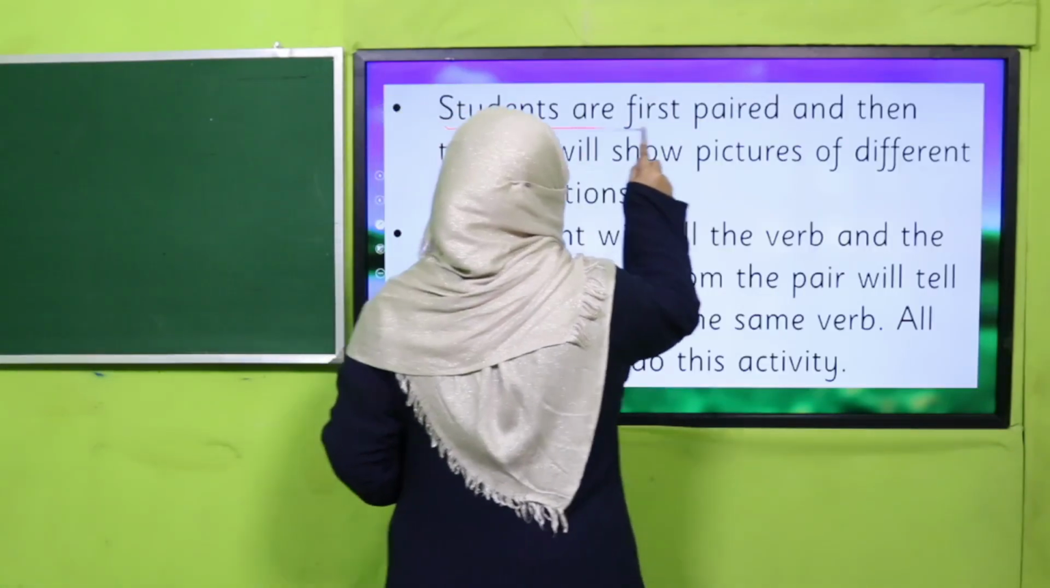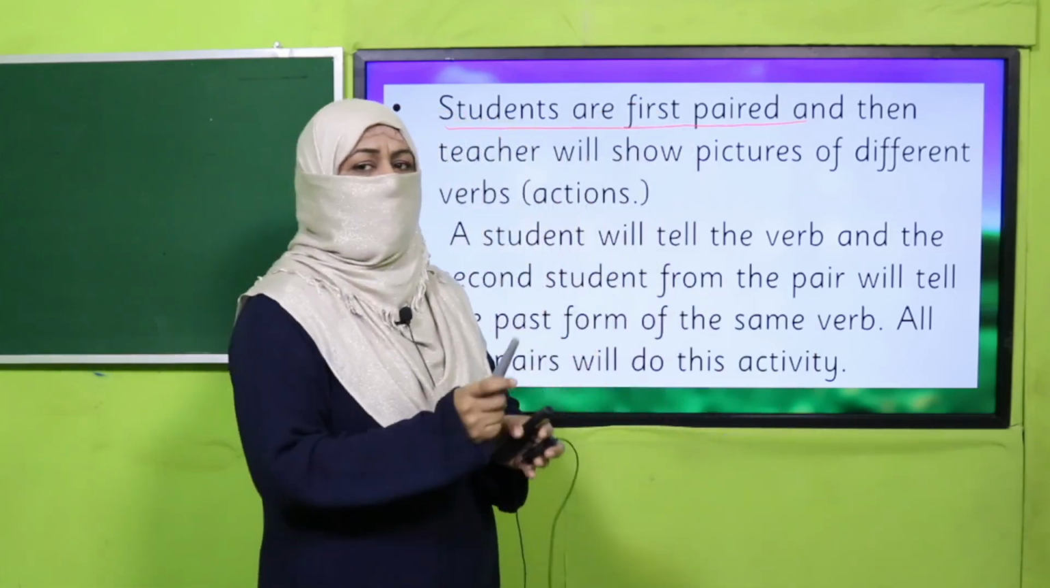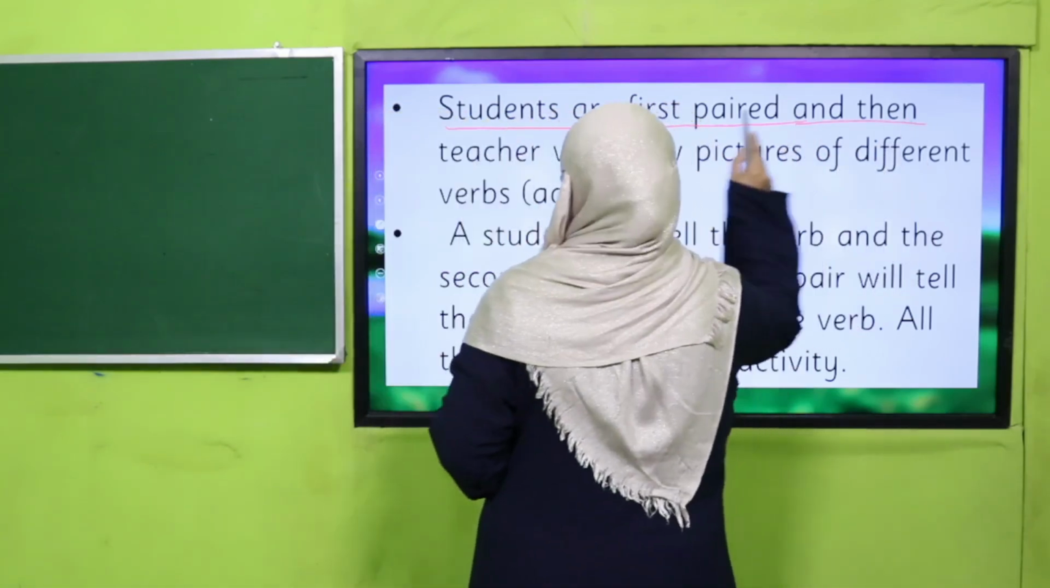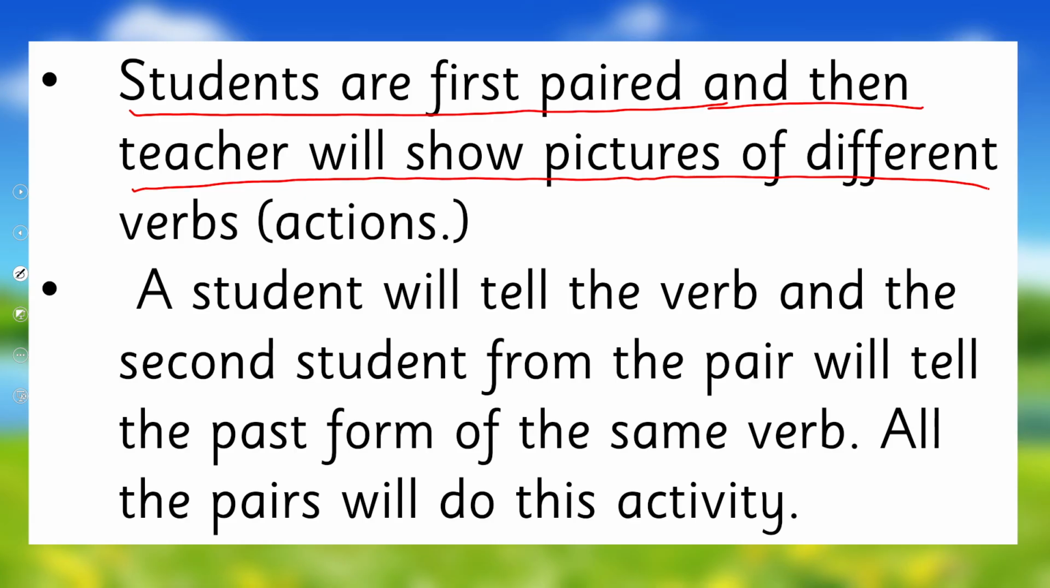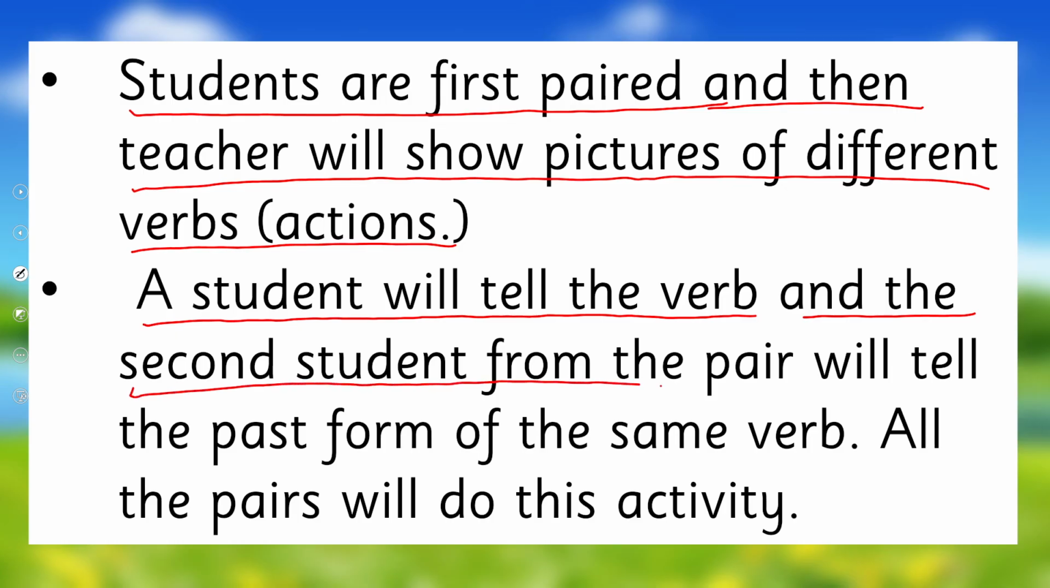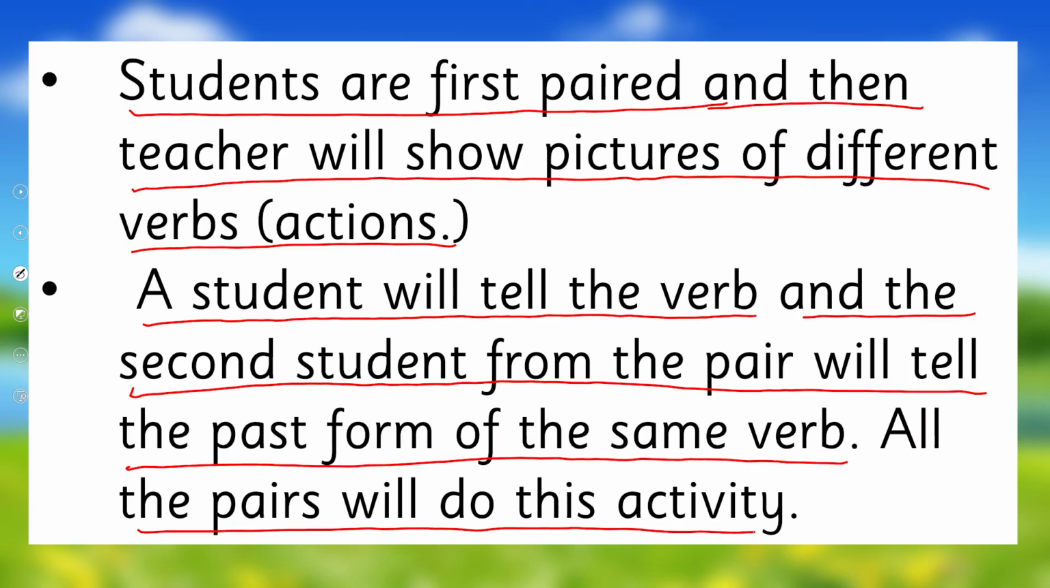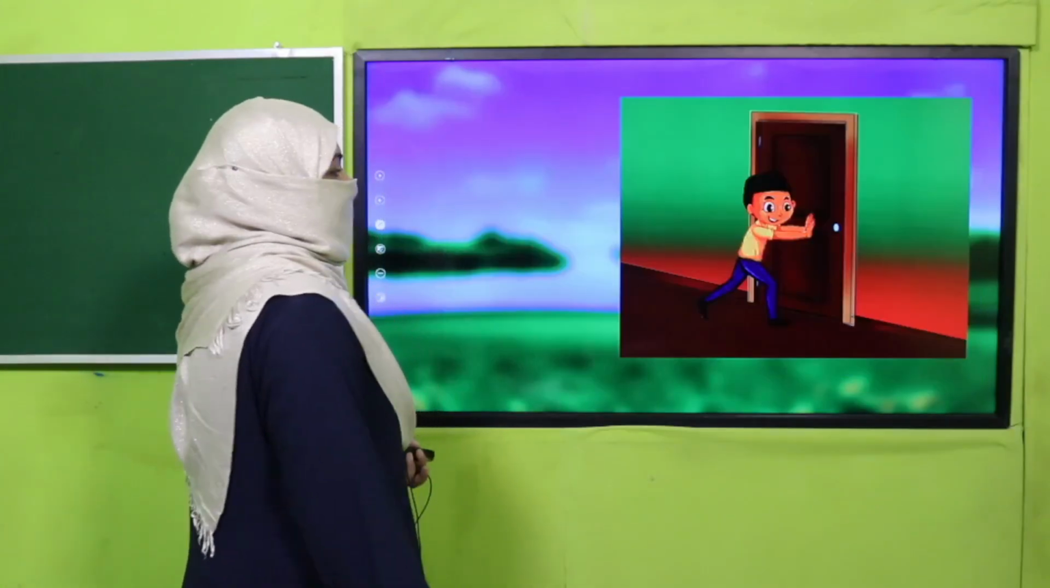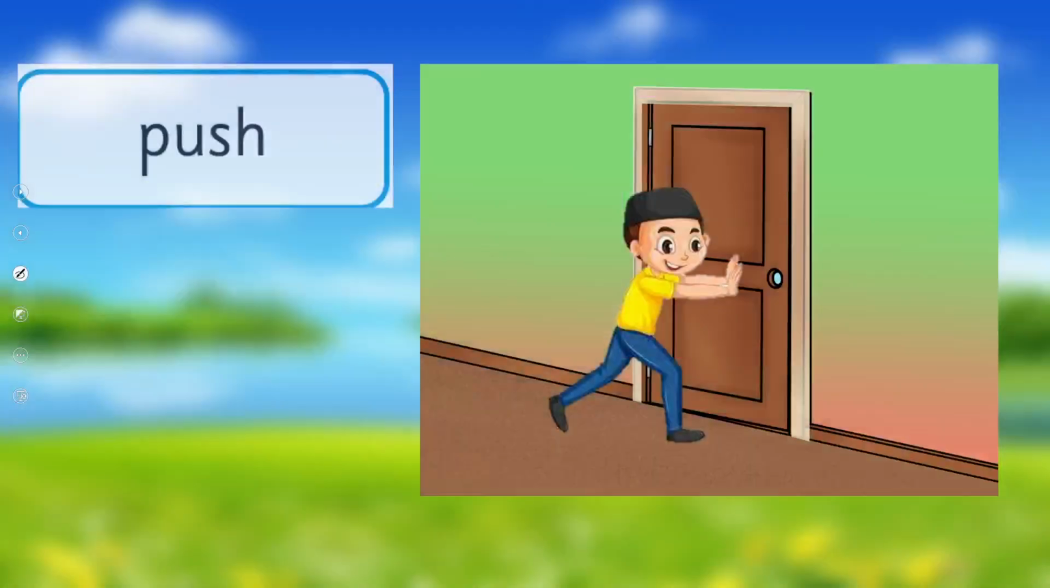Students are first paired, which means the teacher will make pairs of students, and then the teacher will show pictures of different verbs, meaning actions. One student will tell the verb and the second student from the same pair will tell the past form of the same verb. And all the pairs will do this activity. So how are you going to do it? For example, this is a picture, and what is the action in this picture? Push. One child will say push, and the second child from the same pair will say pushed.